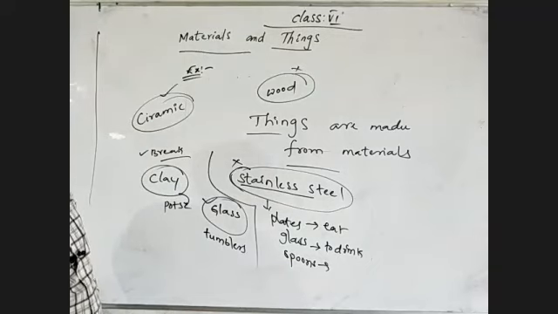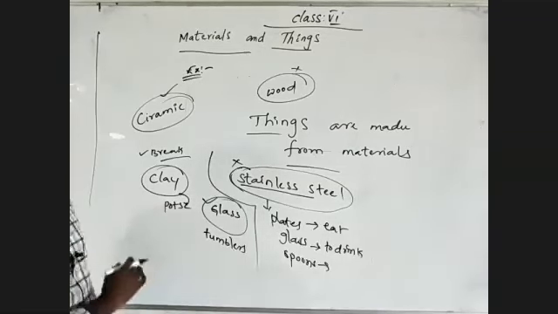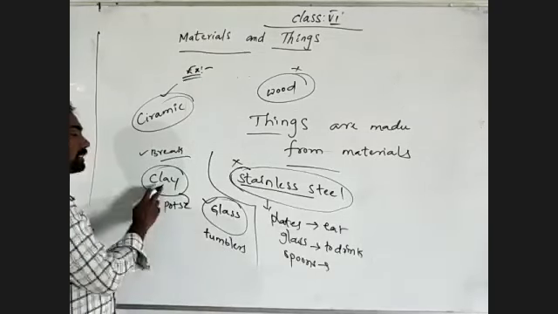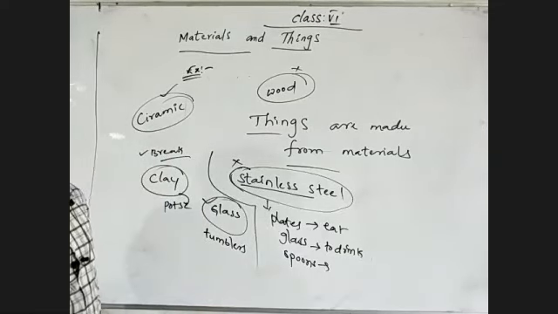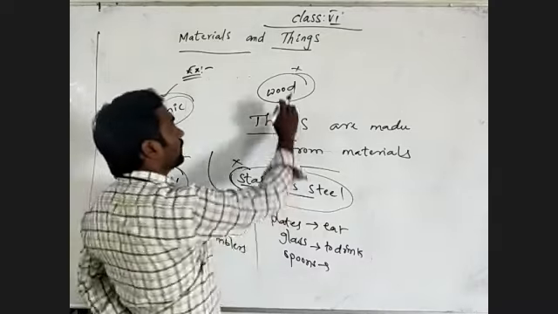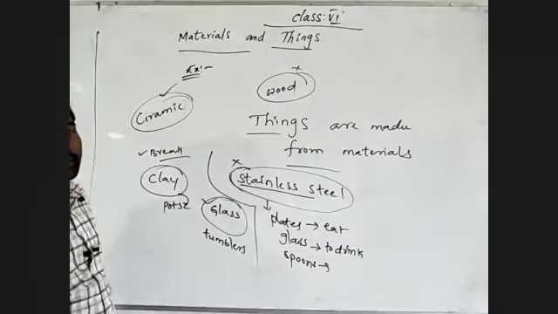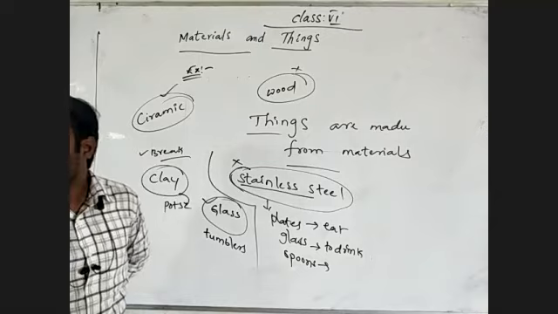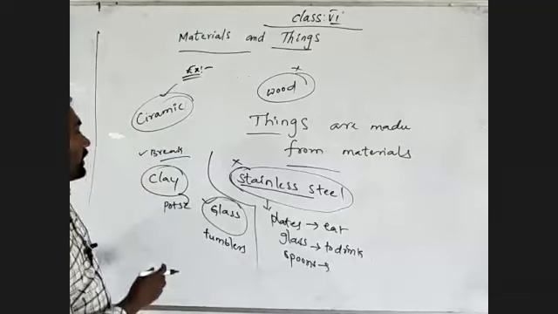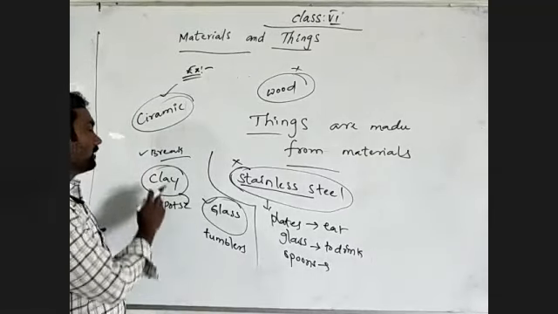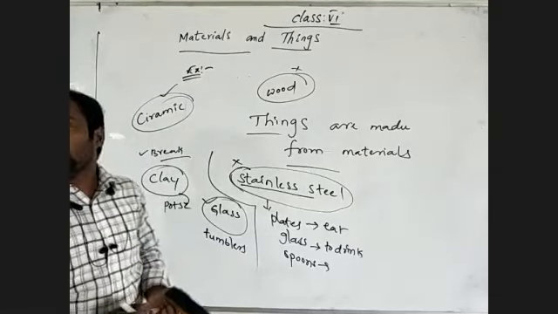So which are breaking, which are not breaking? Do you have an idea? For the things made from a particular material, which can break and which cannot break? Those which can break, we recognize, are the things made up of clay, glass, ceramic. Those that are stainless steel and wood do not break, and the things made from glass, clay and ceramic material do break.